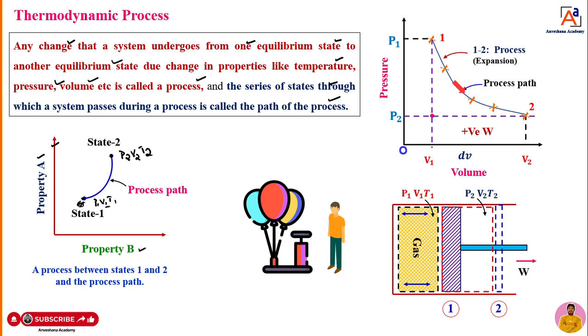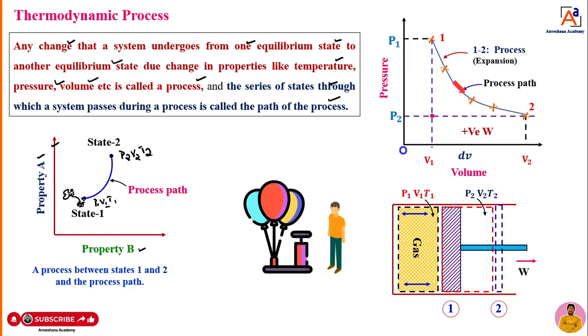When I explain the zeroth law of thermodynamics in detail, I will explain what equilibrium is. There, thermal equilibrium will come, mechanical equilibrium will come, chemical equilibrium will come, dear students. That means constant, or there are no fluctuations in the system. When the system is at point 1, it has pressure P1, V1 and T1. That means it is an equilibrium condition. At point 1, the system is at equilibrium.